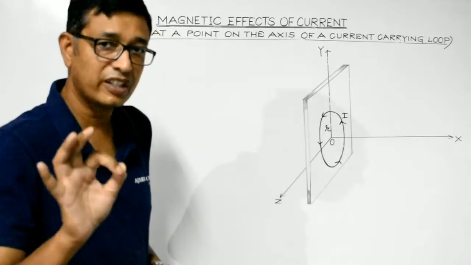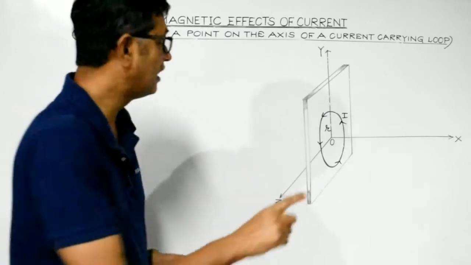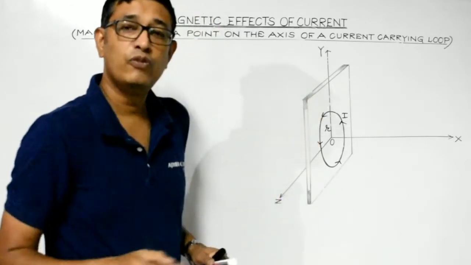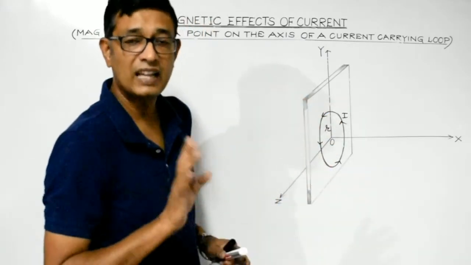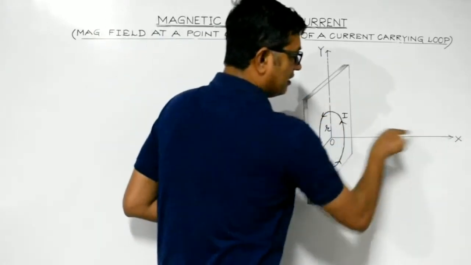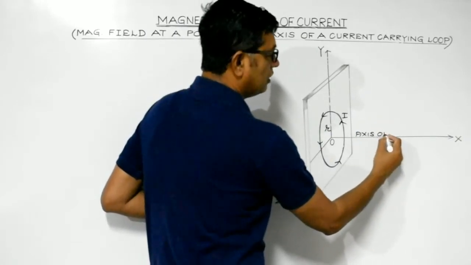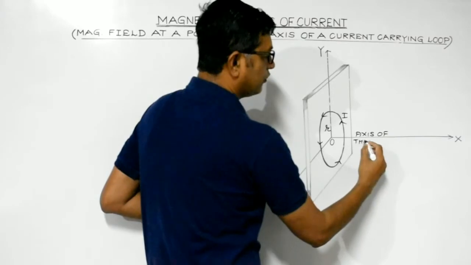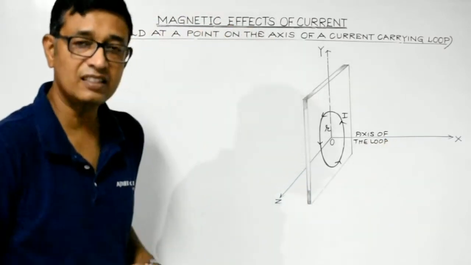So we are considering a circular current carrying loop of radius r whose plane lies in the yz plane with its center coinciding with the origin. In that case, the x-axis will act as the axis of the loop. So how to define axis?